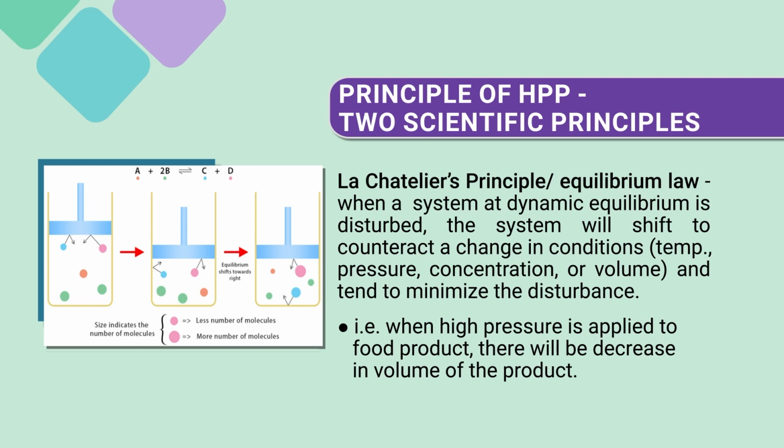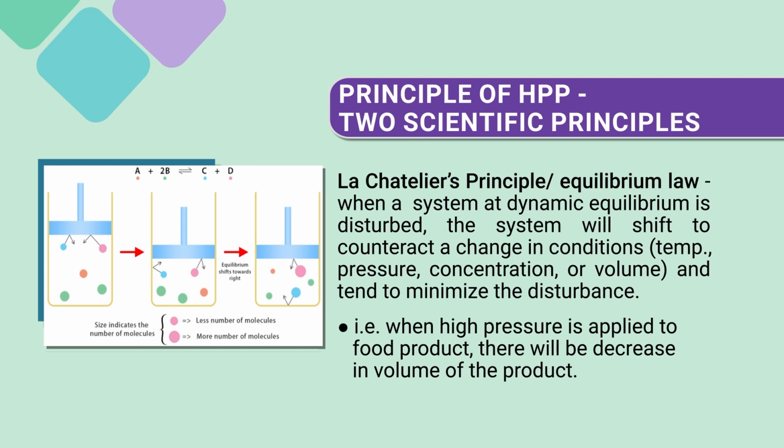Another important thing: in this figure, you can see how this principle is applied. Initially there is a piston and there are molecules, distinct in color, particularly A and B. If you compress them, it leads to certain changes.